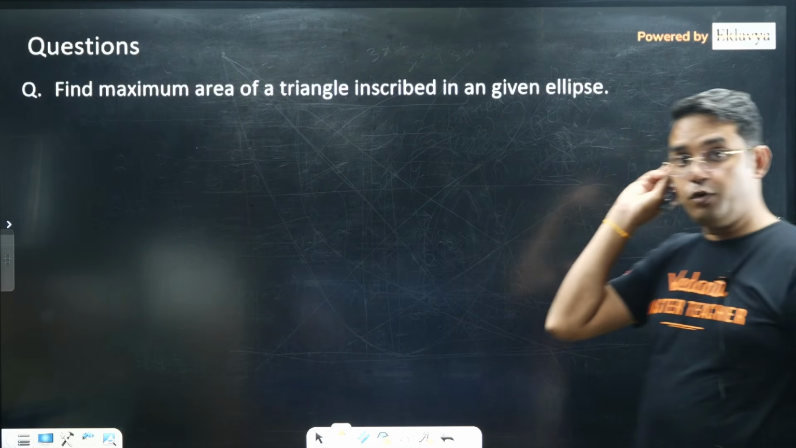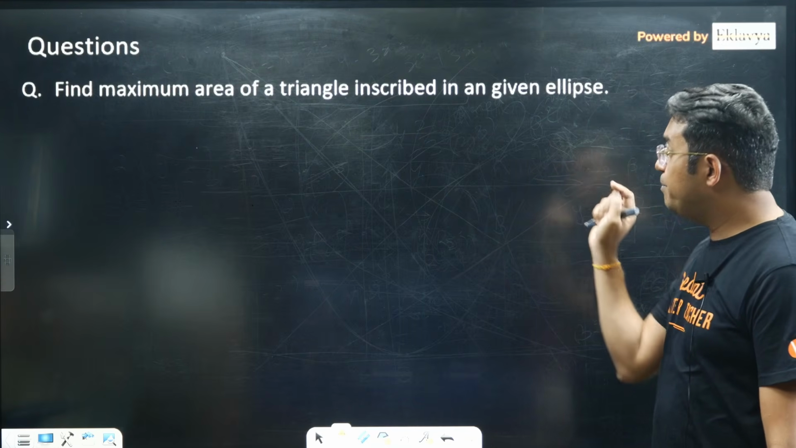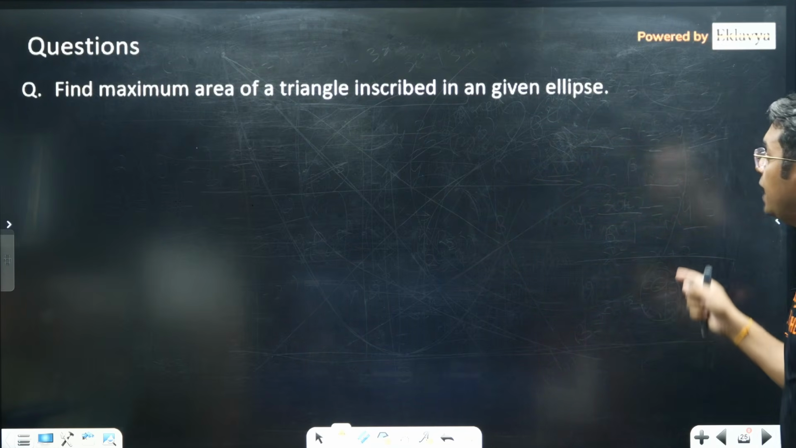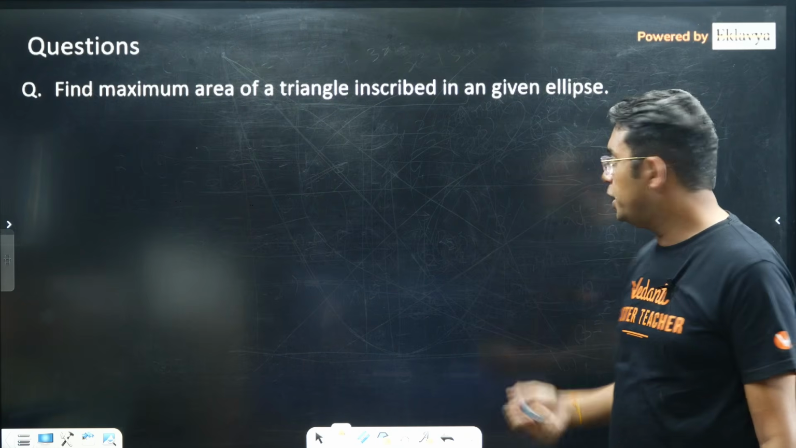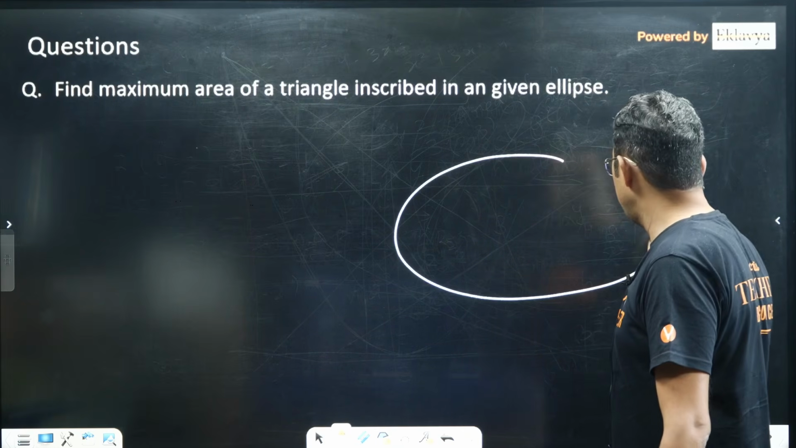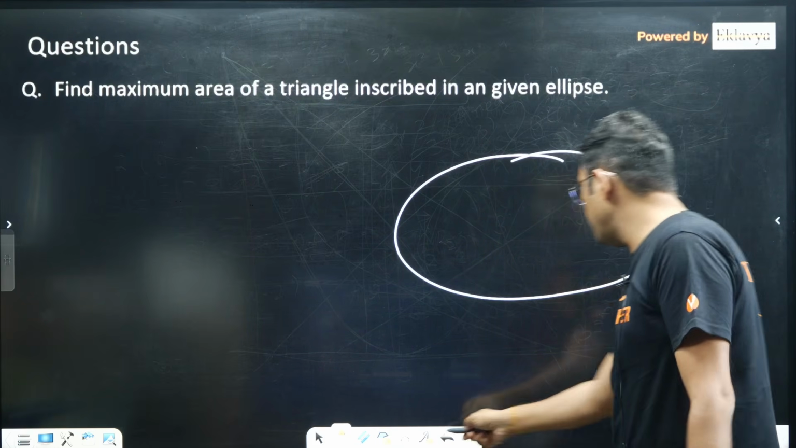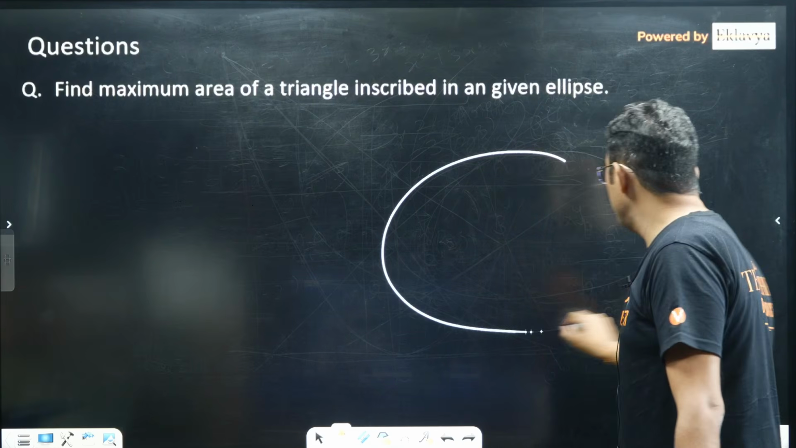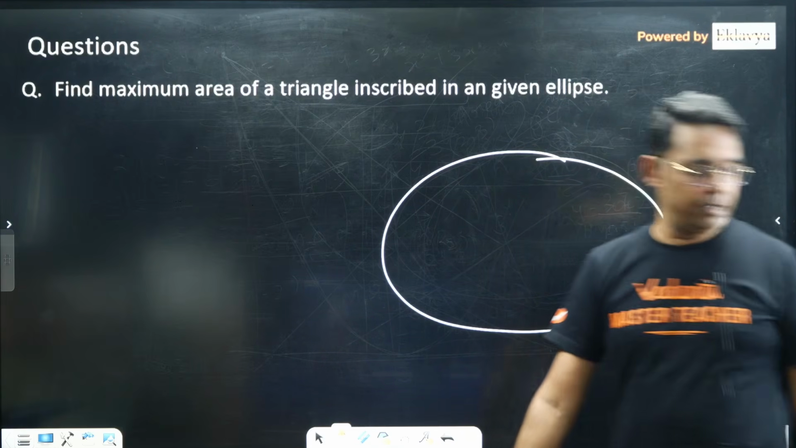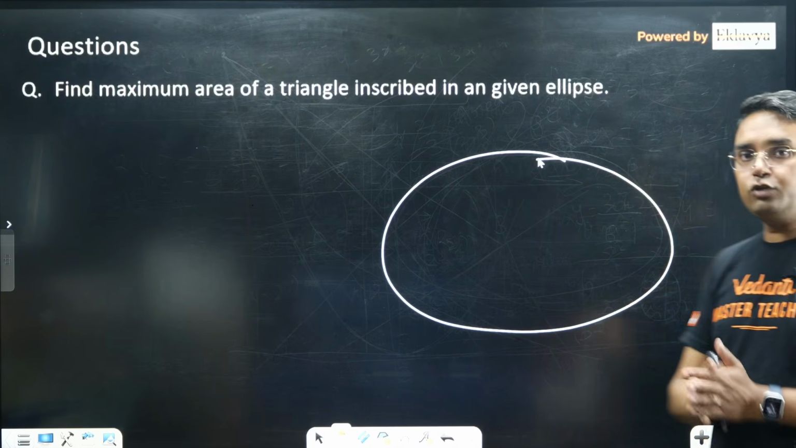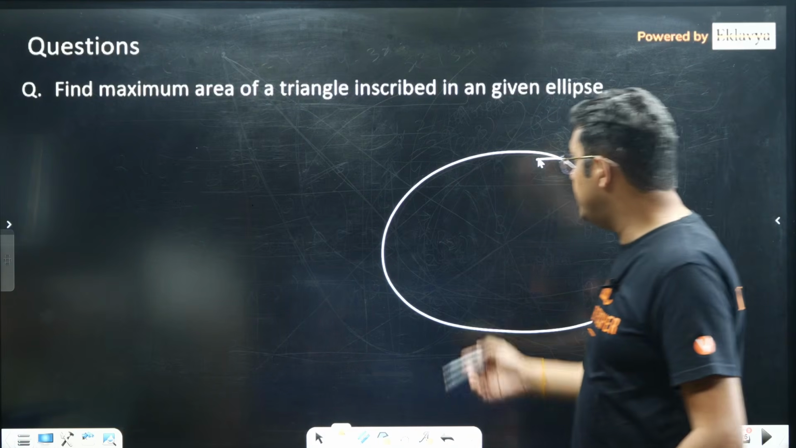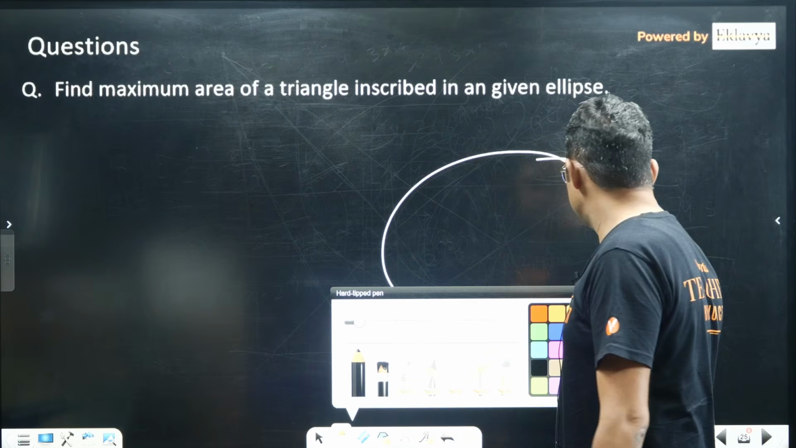Now one question from ellipse. We are asking the maximum area of a triangle inscribed in a given ellipse. Okay. So how will you find it? If you do it directly for the ellipse and try to use calculus, it becomes difficult. In fact, people sometimes feel that there should be some symmetry, but there is no need actually. Please see,